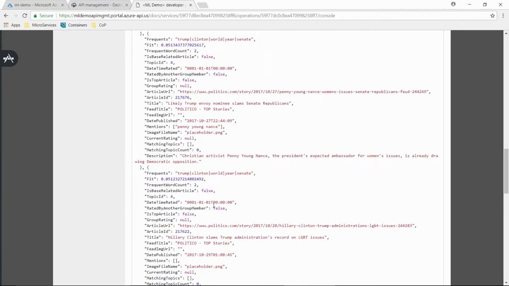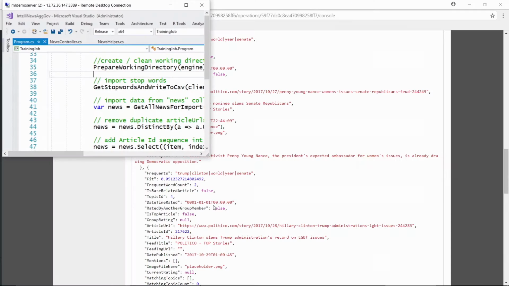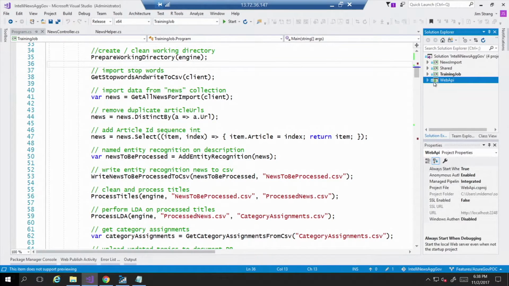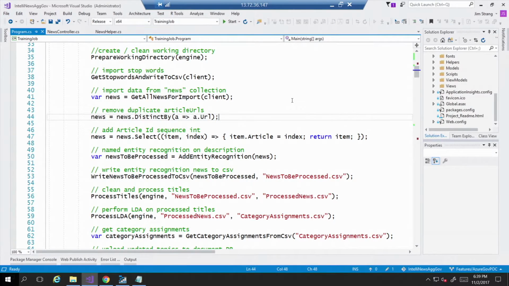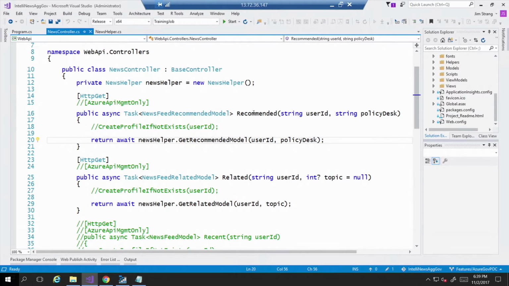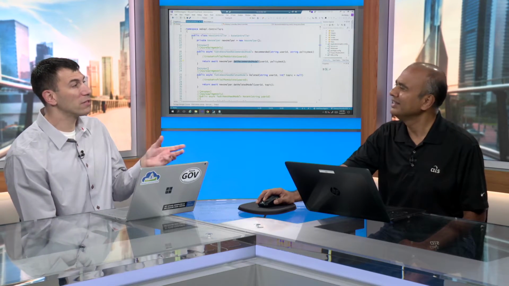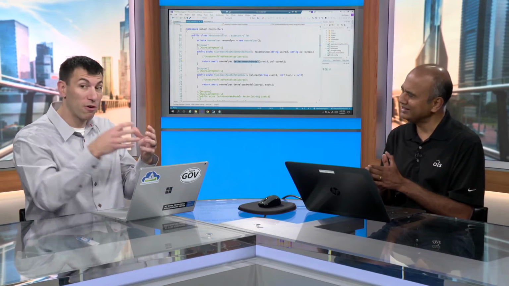Right. So I wanted to quickly show you this. I also want to very quickly go to the machine learning server, Steve. Let me just maximize this here. And here is the web API. Let's just bring up the code here. In fact, I have some things open right here, the controller, and these are the two API methods, and this is the one we call get recommended model. So this is the API. When we saw API management, this is actually what's in front of the code that we're seeing right here.